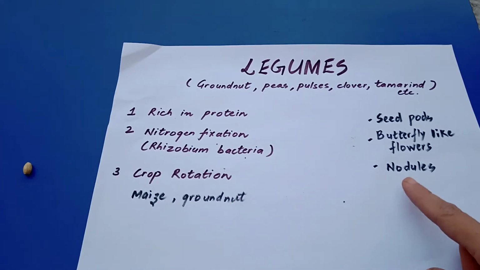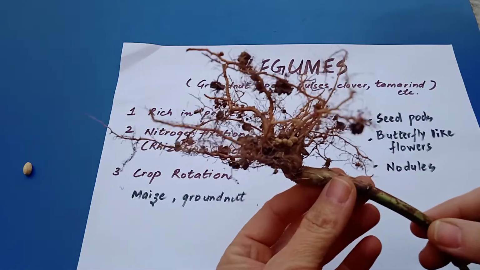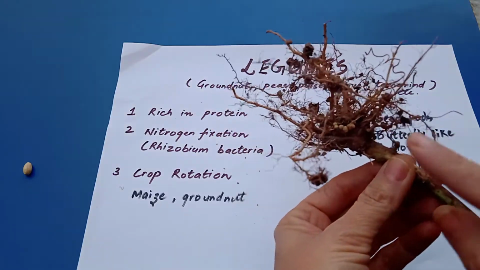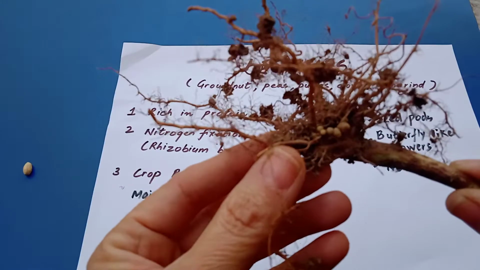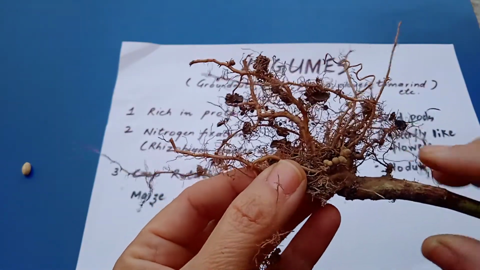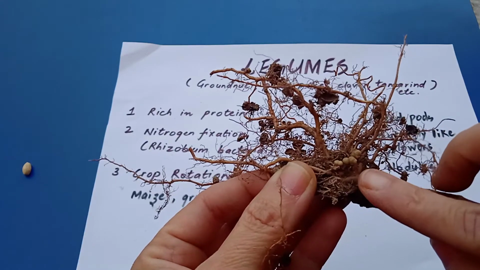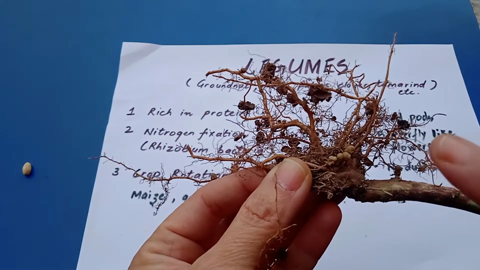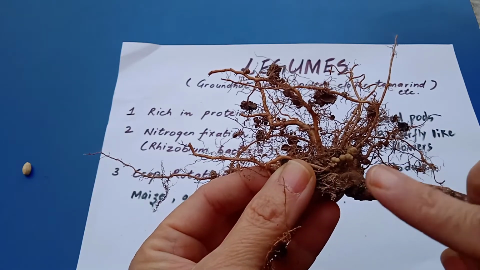Then what are these nodules? I've also written that they have nodules in their roots. Now I'm going to show you something really interesting, and you'll say wow. See, this is the root of a cowpea plant, and you can see that I have these knotty structures here. Just see, aren't these beautiful? These are called nodules. They form in the roots of leguminous plants only. I'm not saying that every time all your legumes will have nodules, but most of them will have.